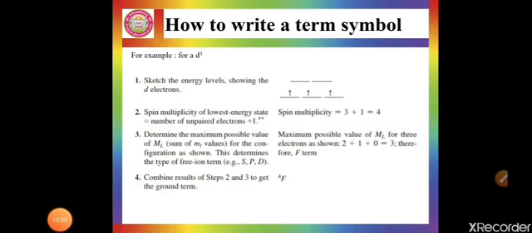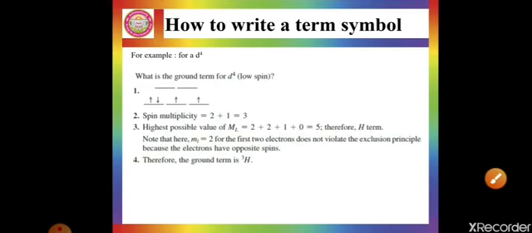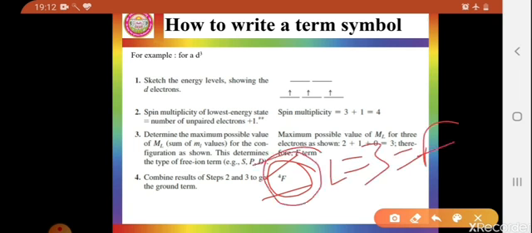After getting the value of spin multiplicity and the value of capital L, combine these two and find the term symbol. Upon combining, you will find 4F. 4 is the spin multiplicity, and F is from the total orbital angular momentum quantum number. So L is 3, and L equal to 3 is F. So this will be 4F.